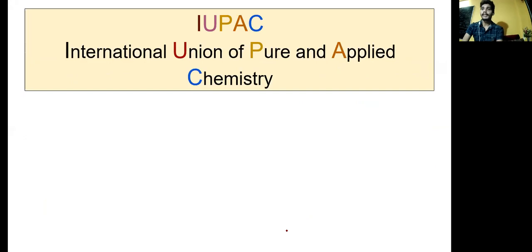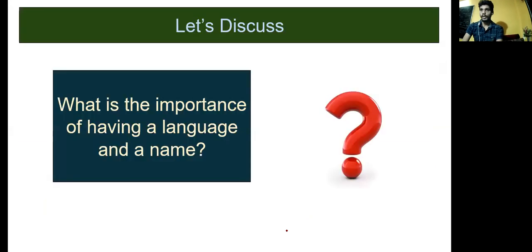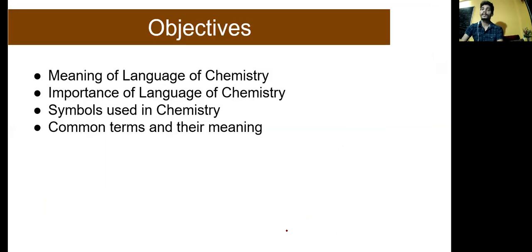So what we have learned today about the language of chemistry, then we learned about the importance of the language of chemistry, why we need that. Then symbols used in chemistry. What is a symbol? A representation of an atom. Then the representation of a molecule also we have learned. Then we learned about common terms and their meaning, for example, atomic number and atomic mass. Atomic number is represented by Z, atomic mass by U.